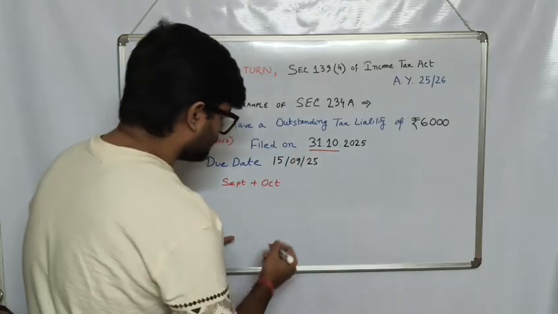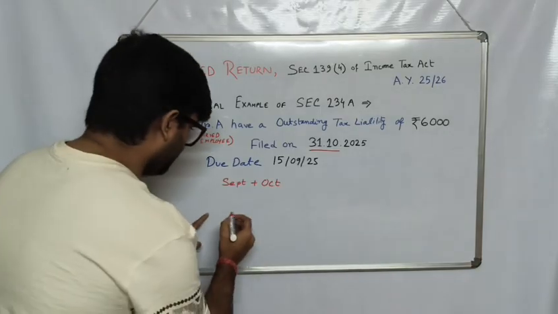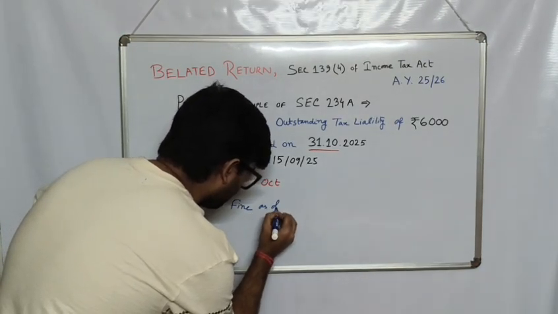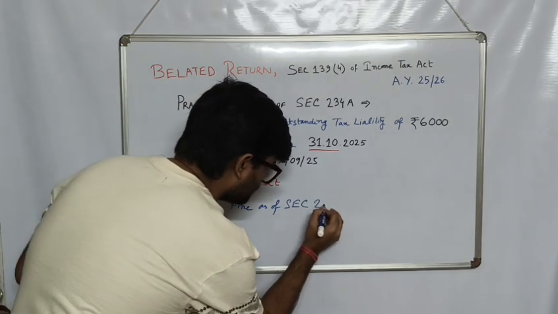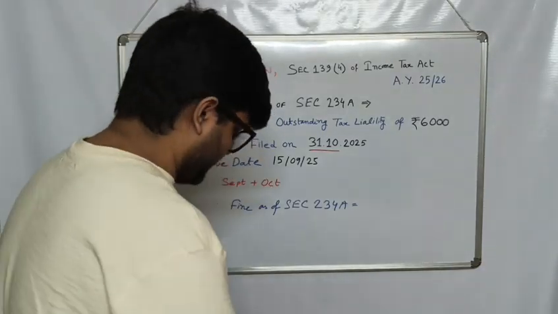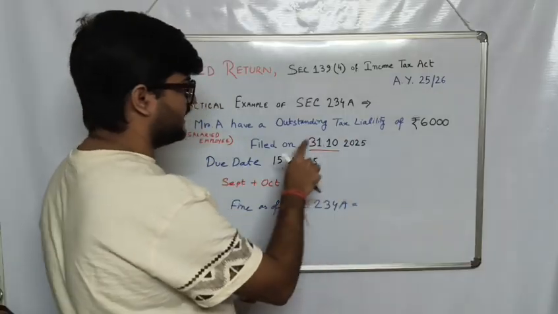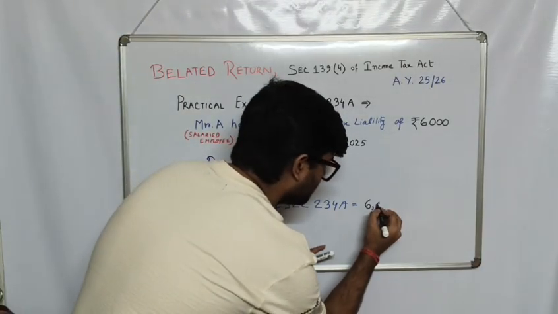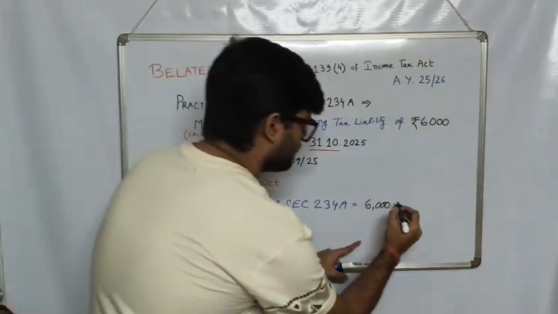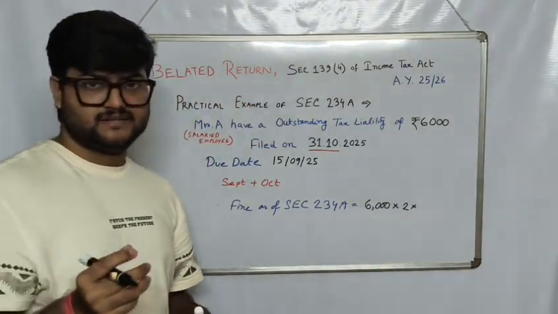So that is 2 months. So his fine as per section 234A would be, and that's very easy to understand, rupees 6,000, that is the outstanding amount, multiplied by 2 months, and 1% of interest each month.